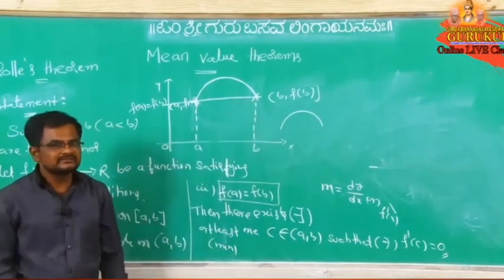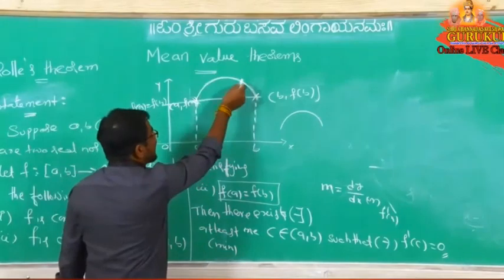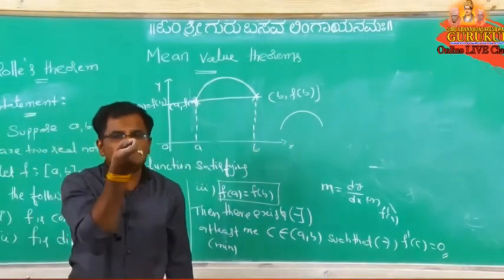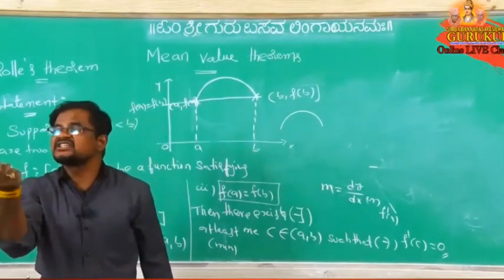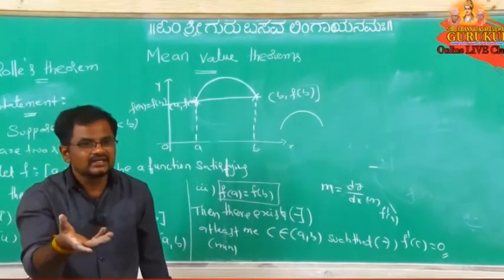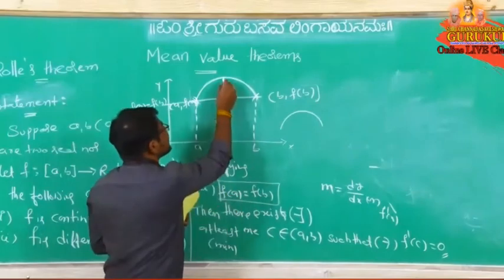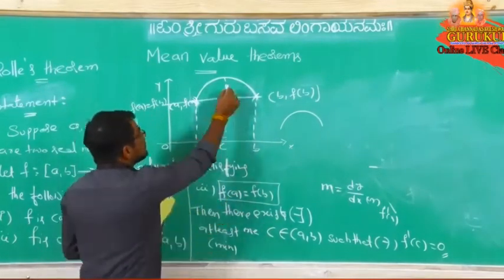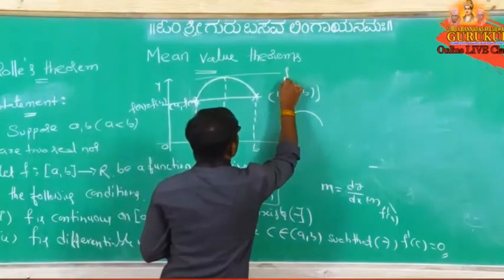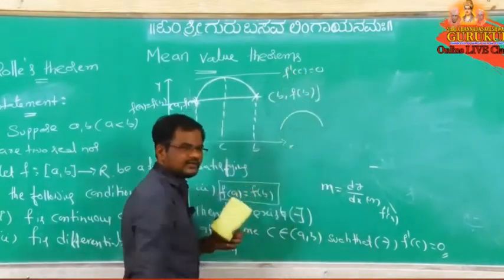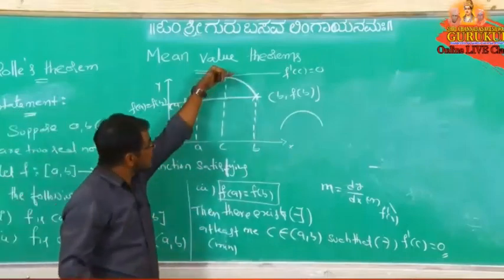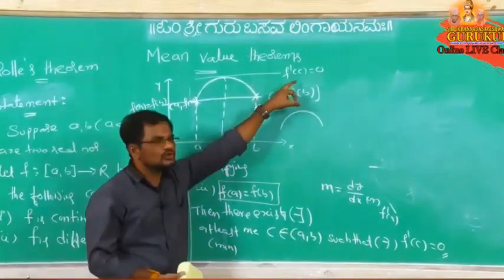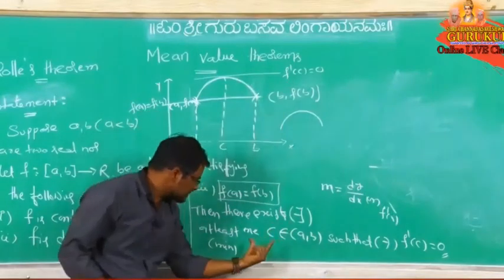Then what are you observing? Between a and b, is there at least, means minimum one point, where f dash x equal to 0? Is there or not? Yes, because if you take here one point c, and here if you take the tangent, here f dash of c equal to 0 or not? Because this line is parallel to the x axis. So at that point the slope is 0. Means that only it is saying, or not?